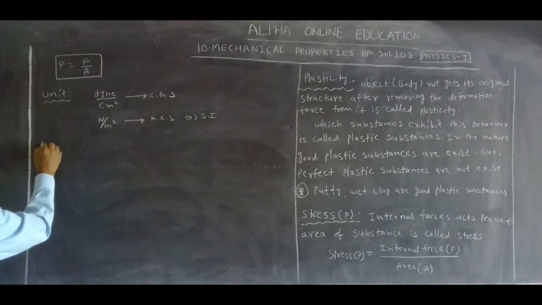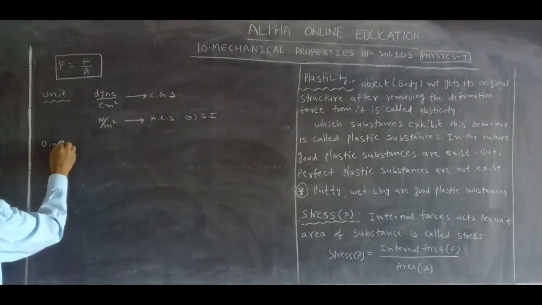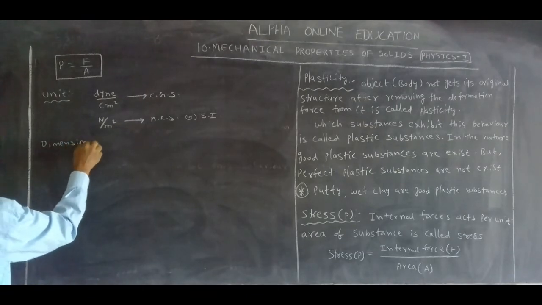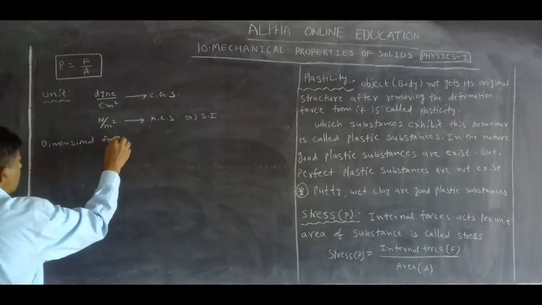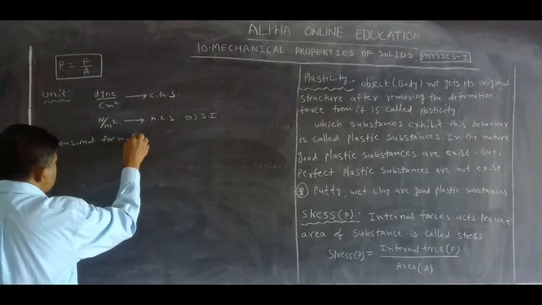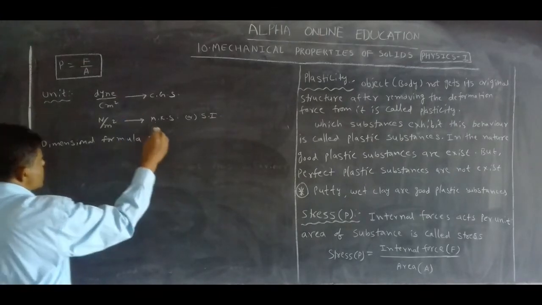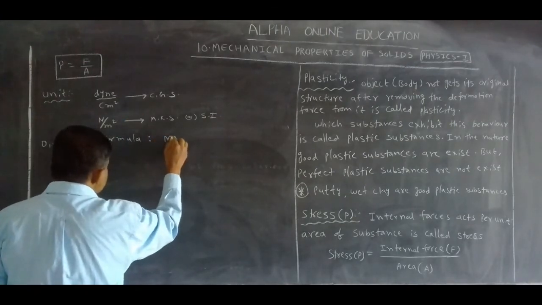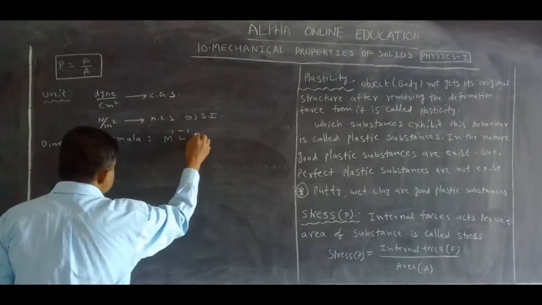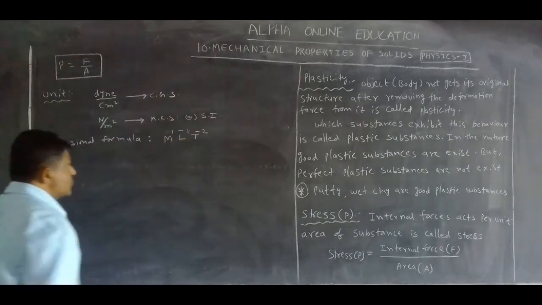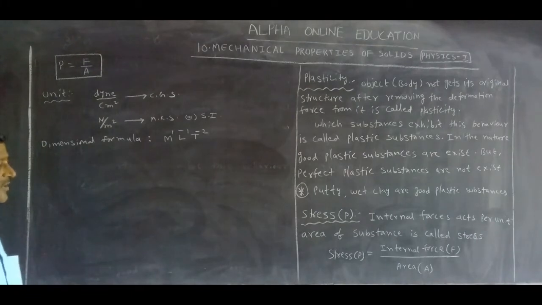Next, dimensional formula. The dimensional formula of stress is M1 L minus 1 T minus 2.